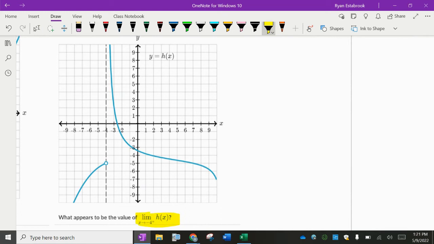I know it's at the very bottom of the screen. It's saying, what is the limit of h of x as x approaches -4 with a little positive sign after it? -4 from the right. So am I looking to the left or right of this vertical asymptote? To the right, -4 from the right. So as these x values keep getting closer and closer to -4, what are those y values trending towards?